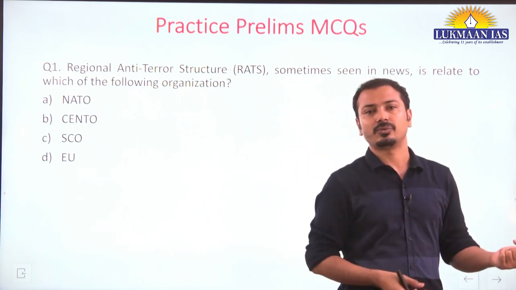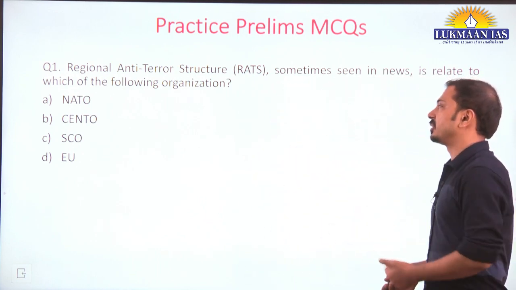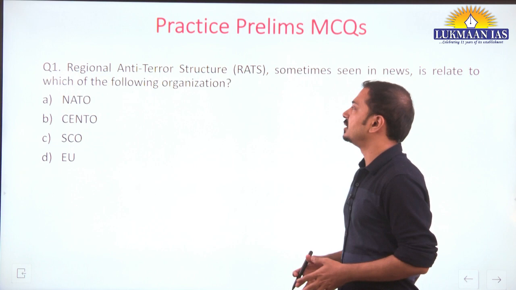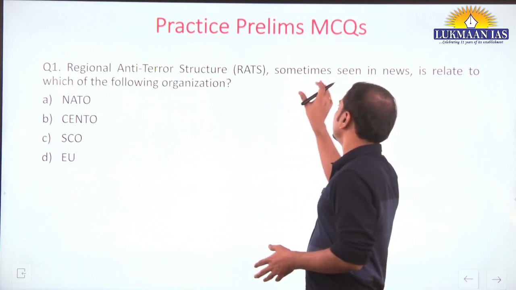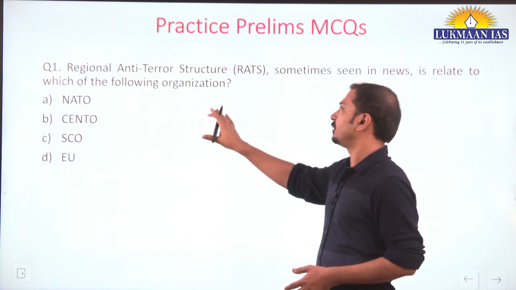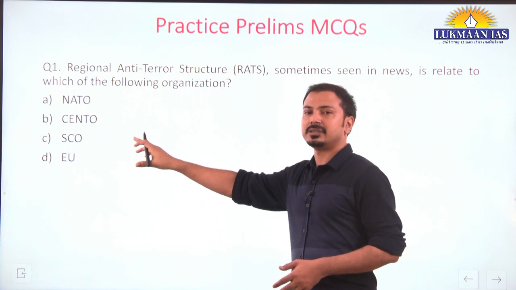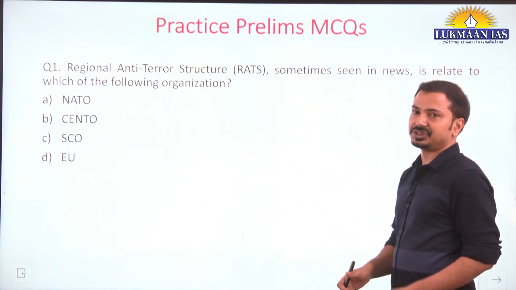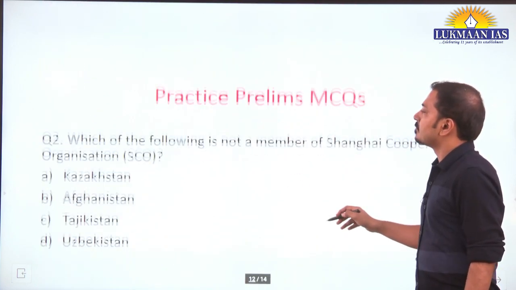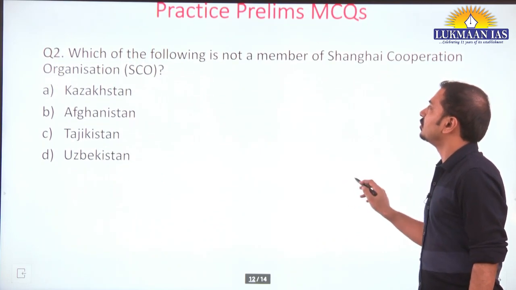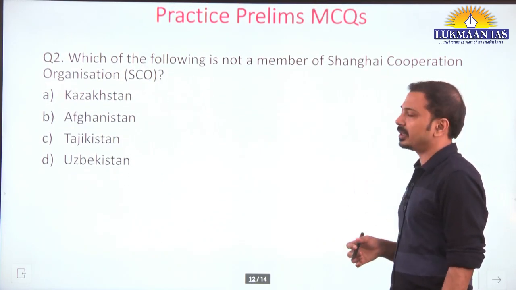Very simple, straightforward question. Just now we talked about SCO, regional anti-terror structure. So sometimes seen in news is related to which of the following organizations? SCO, its headquarter is in Tashkent. Second, which of the following is not a member of Shanghai Cooperation Organization?